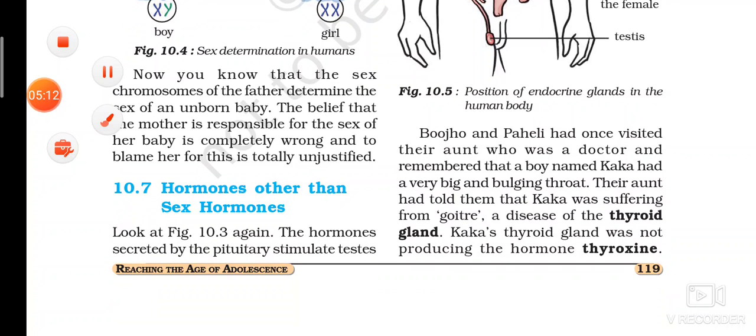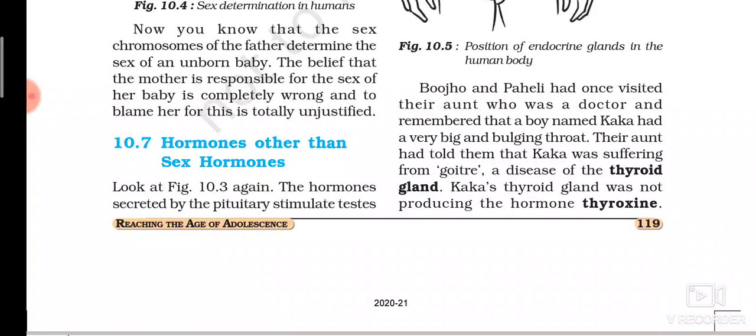Okay, now the next topic: hormones other than the sex hormones, which we have studied. The sex hormones we have studied are testosterone and estrogen. But as I said, there are many other hormones also secreted in our body. The first hormone we are going to learn about is from the thyroid gland, which is located near our larynx.